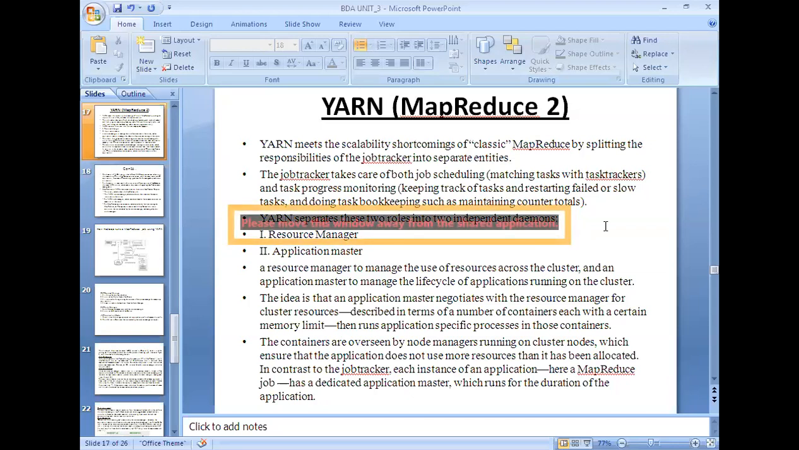Suppose you are creating clusters with a huge number of data nodes, for example, if the cluster size is more than 4,000, that means a cluster contains more than 4,000 data nodes. In that case, the previous version of the MapReduce framework, Hadoop 1.0, is unable to handle it. Practically, it was proven. That is the reason people developed another framework. Not only that reason, there are so many issues.